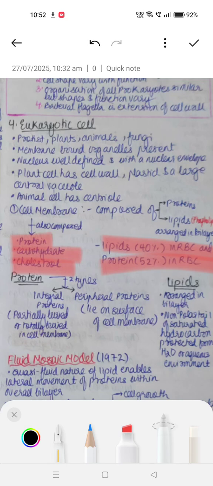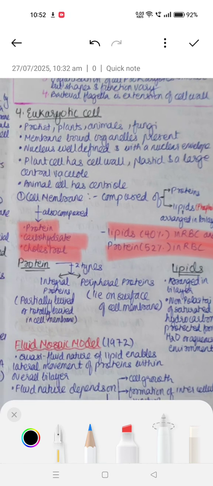Lipids are arranged in a bilayer, with a non-polar tail of saturated hydrocarbons. The non-polar tail is protected from the aqueous environment, or from water, to prevent it from wetting. Next, we have the fluid mosaic model given in 1972, which states the quasi-fluid nature of lipid enables the lateral movement of proteins within the overall bilayer.